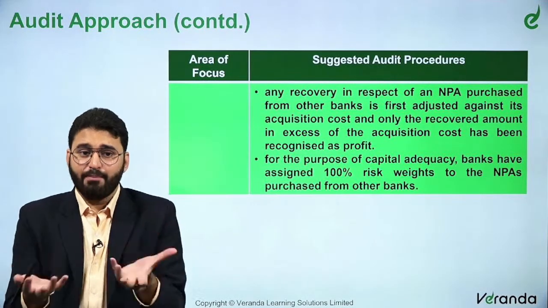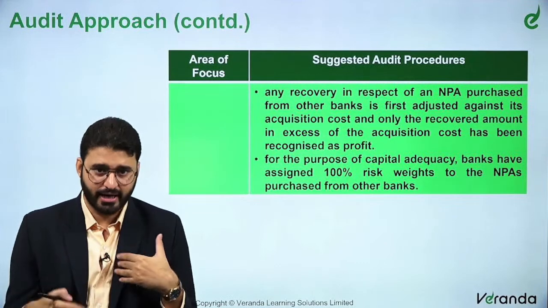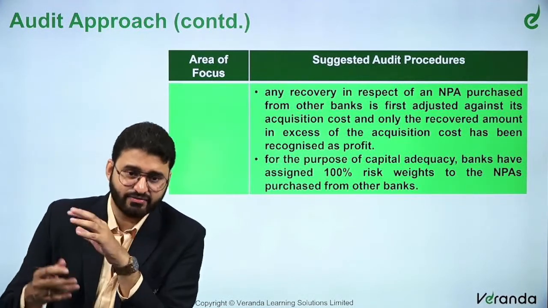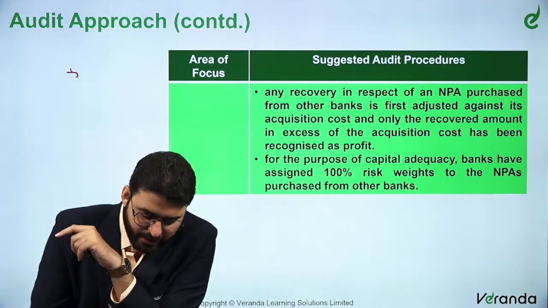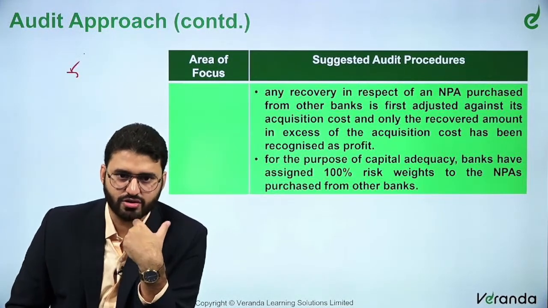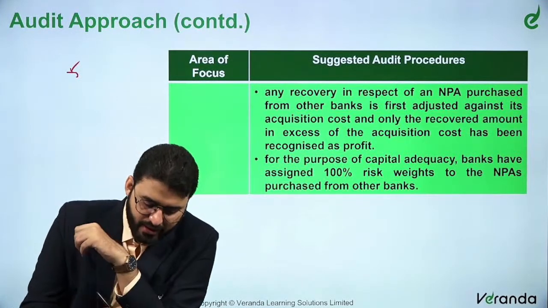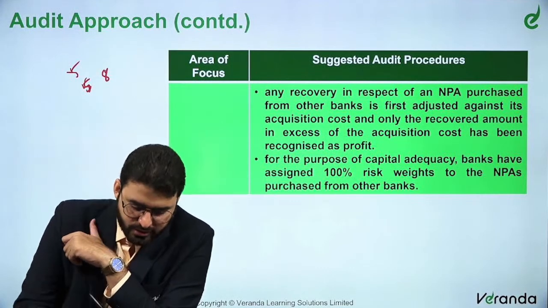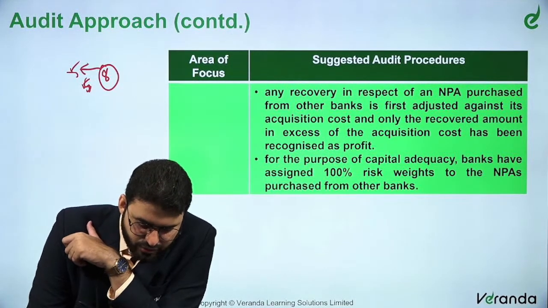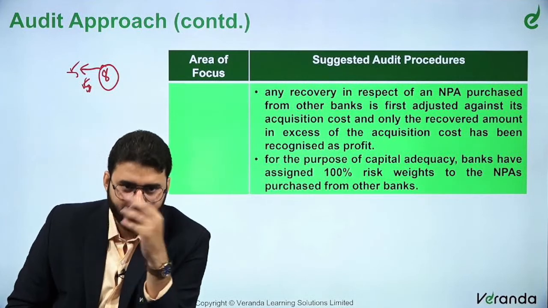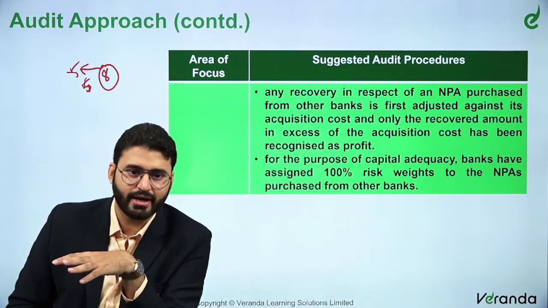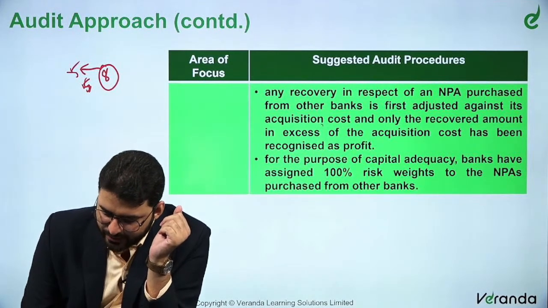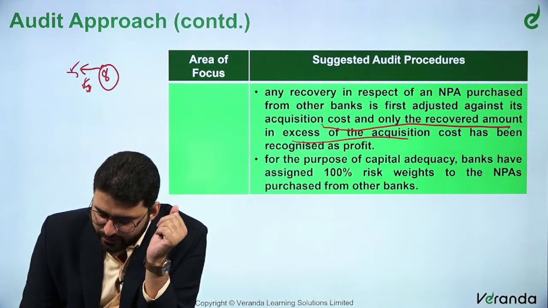So this is when I am purchasing the NPA, it's on the purchasing bank, right? Any recovery in respect of an NPA. Say I purchased it for 5 crores. That is the purchase cost. Suppose I am able to recover the entire 5 crores, or say 8 crores. In that 8 crores, the first 5 crores should be adjusted against the acquisition cost, and the remaining 3 crores has to be taken to profit and loss as a profit. It is first adjusted against its acquisition cost, and only the recovered amount in excess of the acquisition cost is recognized as profit.